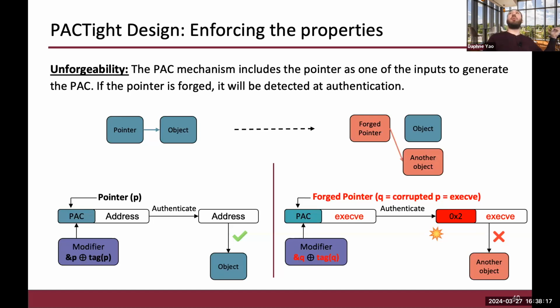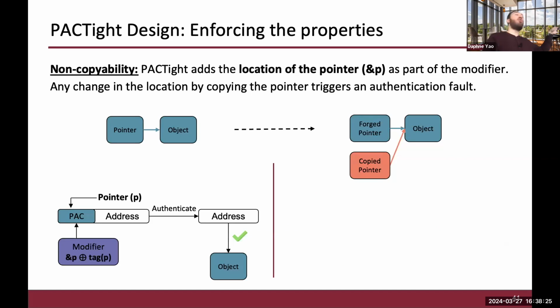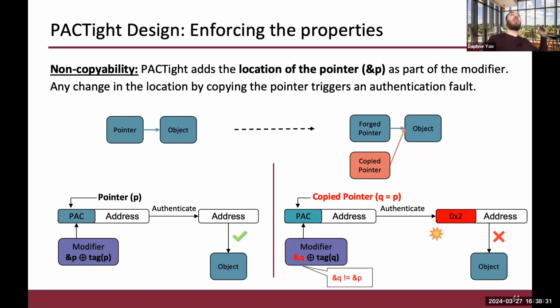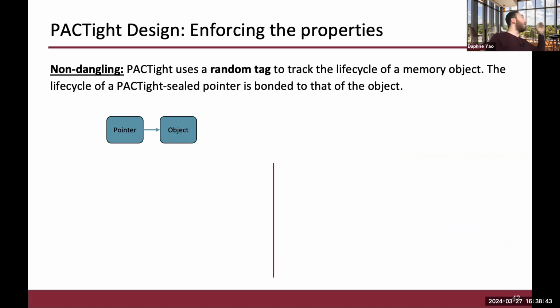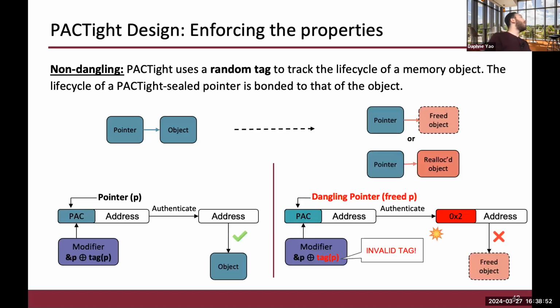And for the other two properties, let's say the attacker has the exact same pointer value, but they just copy it, right? To overcome the forgeability. No, we still prevent against this by including the location of the pointer. And so this way the attacker wouldn't be able to do it. And let's say the attacker tries to overcome this as well by using the exact same pointer, same location, but that pointer was freed and is no longer being used by the programmer, but it wasn't deallocated properly. The attacker can still try to use this, which overcomes the first two properties, but it will violate the third property. And so from our analysis, in order for you to do a memory corruption attack, you must violate one of these three properties. And so we tightly seal all pointers from any types of violations.